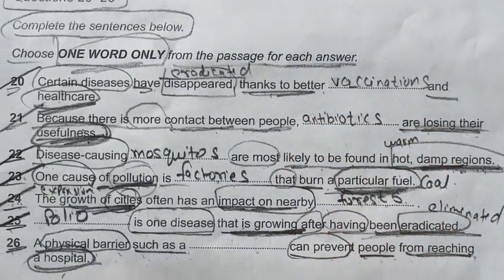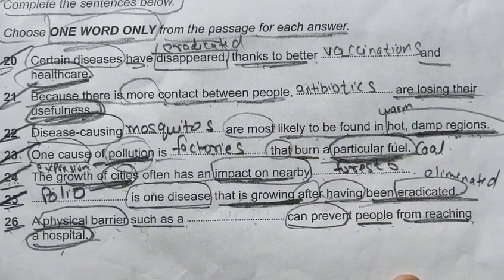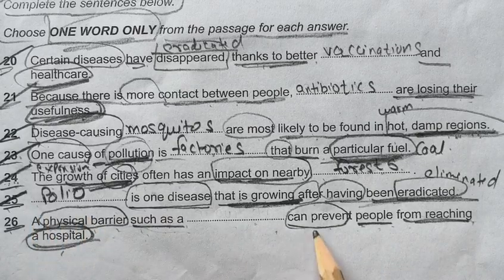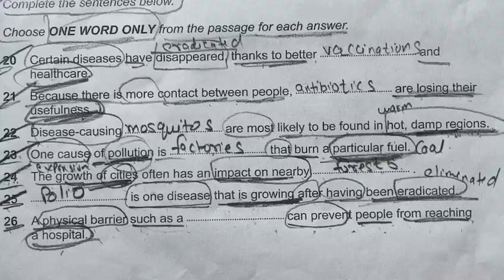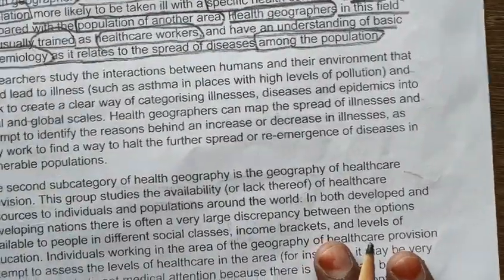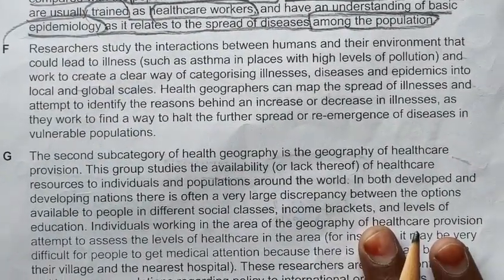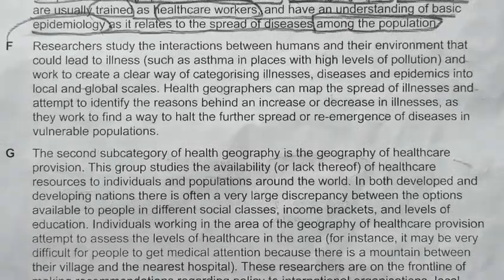Okay, let's move forward towards our another question type. A physical barrier such as a dash can prevent people from reaching a hospital. So this thing also we have not seen yet. So we will move forward towards our F paragraph. So now let's quickly read our F paragraph.